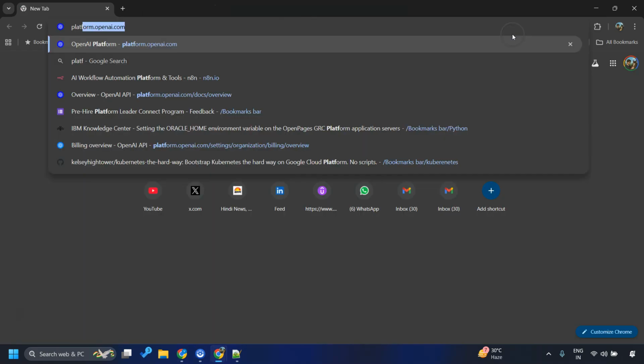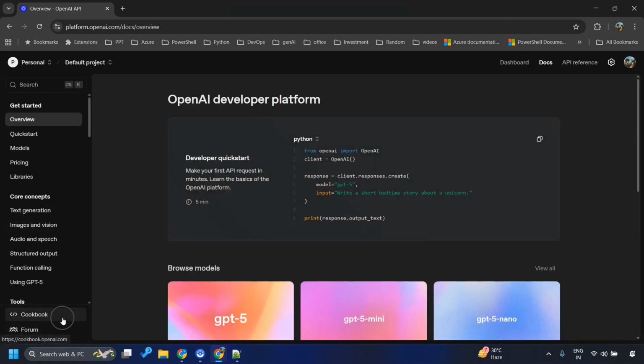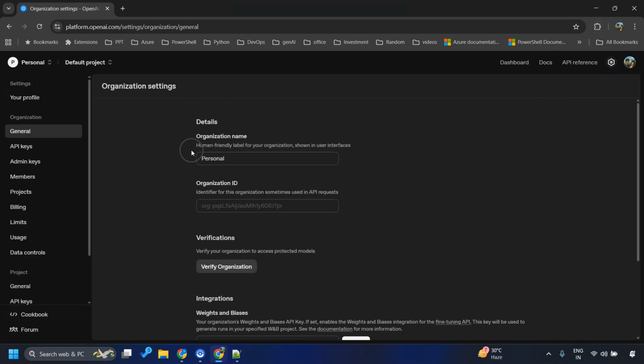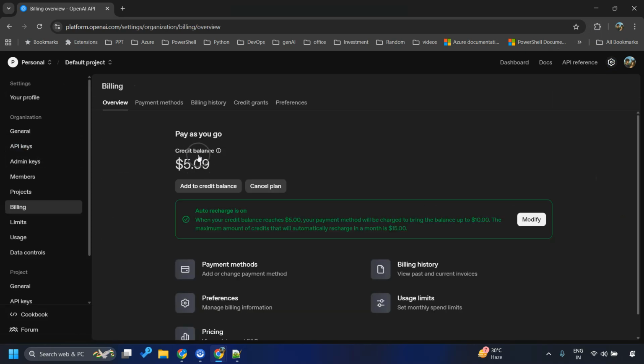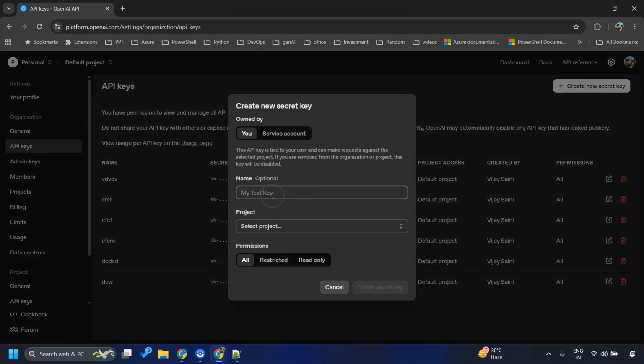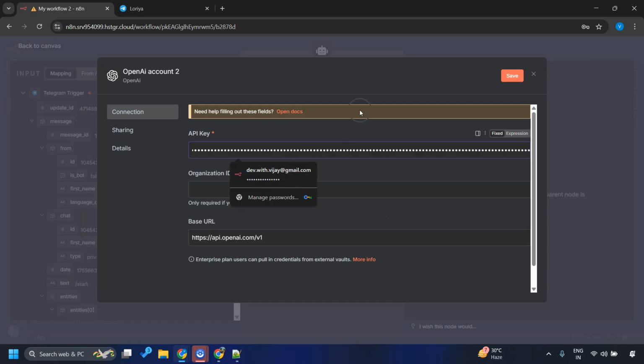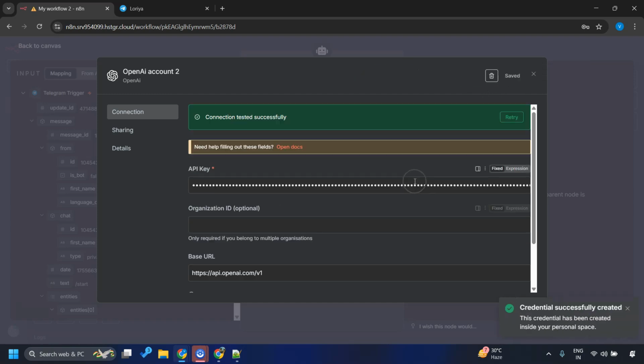Create new credentials. Go to platform.openai.com. Settings. API keys. You must have some credit balance, and then we can create an API key for ourselves, right? Okay. Create secret key. Copy it. Paste it and then save. There we go. We are now connected to OpenAI.